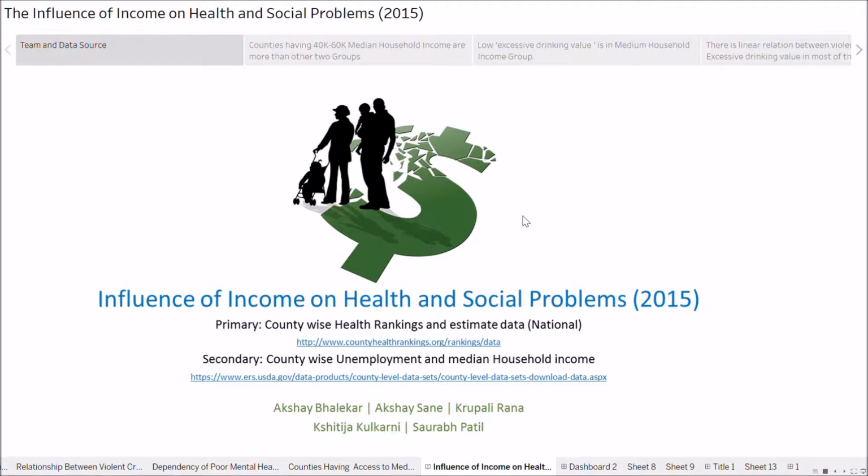Influence of Income on Health and Social Problems. Our primary dataset talks about county-wise health rankings and estimate data, while our secondary dataset talks about county-wise unemployment and median household income. Our dataset consists of entries from the year 2015.